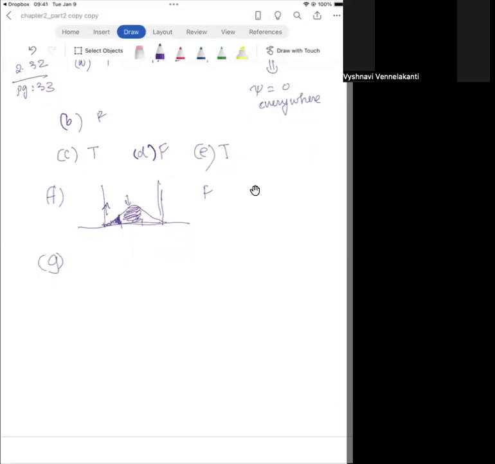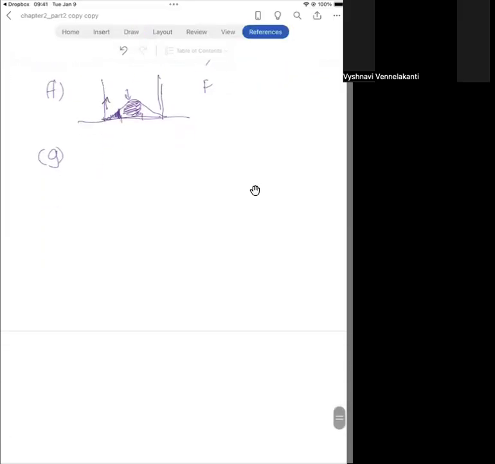Moving on to the next statement. The wavelength of the absorption transition from n to n+1 decreases as the value of quantum number n increases. That is true, and let's see why. Because your energy is proportional to n squared, right?